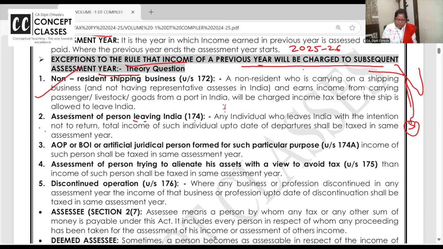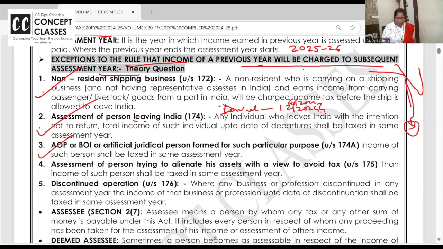Next one is assessment of a person leaving India. Say David has come to India for an engineering project and all, and in December 24 permanently he's going out of India. Can we say, David, right now, it's December 24, you go, make sure you come back in August 25, and whatever you have earned from April 24 to December 24, calculate and pay the tax next year? It's not possible. Same as the shipping company, for anyone who is leaving India in December 24 permanently, whatever you have earned in India from April to December, pay the tax and bye bye.